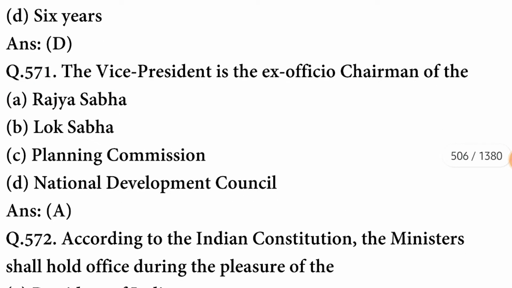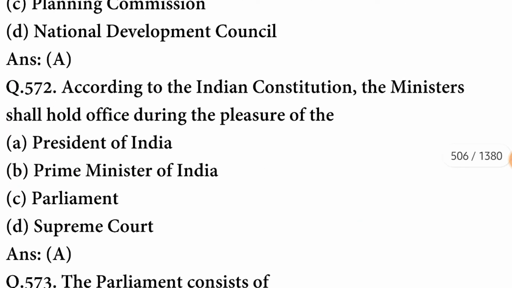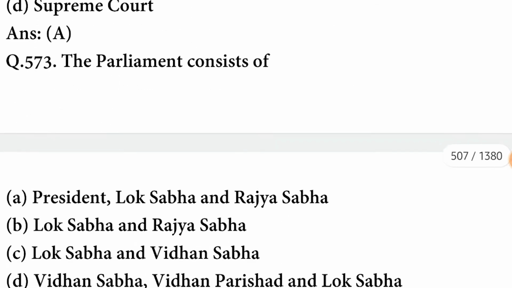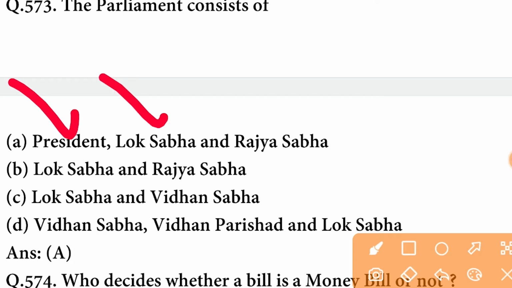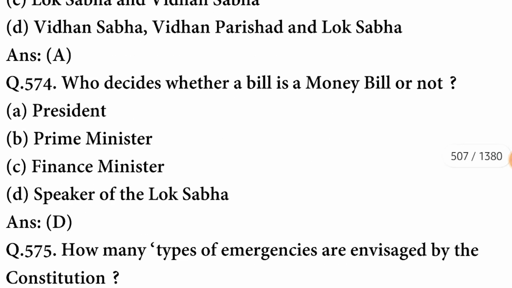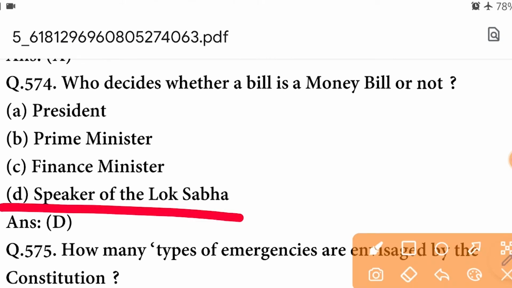The Vice President is the ex officio chairman of the Rajya Sabha. According to the Indian Constitution, the ministers shall hold office during the pleasure of the President of India. The Parliament consists of the President, Lok Sabha and Rajya Sabha. Who decides whether a bill is a money bill or not? It will be decided by the Speaker of Lok Sabha.